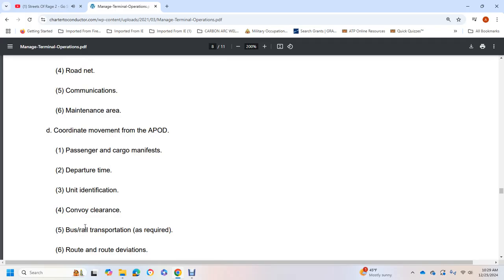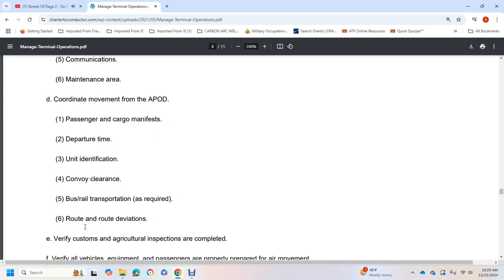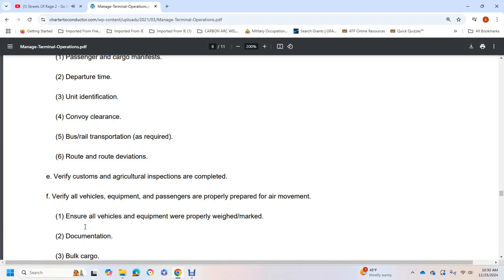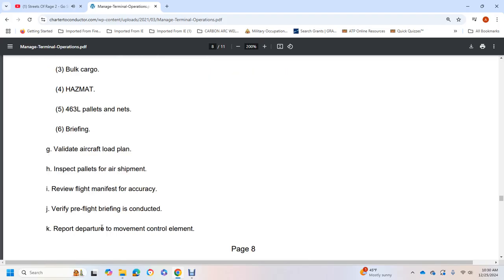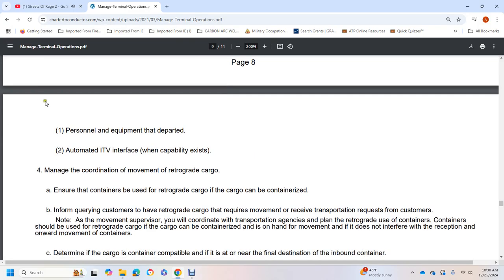Coordinate movement of APOD passenger cargo, manifest, departure time, unit identification, convoy clearance, bus, rail, transportation as required, route and route deviations. Verify customs and agricultural inspections are completed, verify all vehicles, equipment, and passengers are properly prepared for air movement, ensure all vehicles and equipment were properly weighed and marked. Documentation: bulk cargo, hazmat, 463L pallets and nets, briefing, validated aircraft load plan. Inspect pallets for air shipment, review flight manifest for accuracy, verify pre-flight briefing is conducted, report departure to movement control element, personal equipment of the departed, automated ITV interface when capabilities exist.